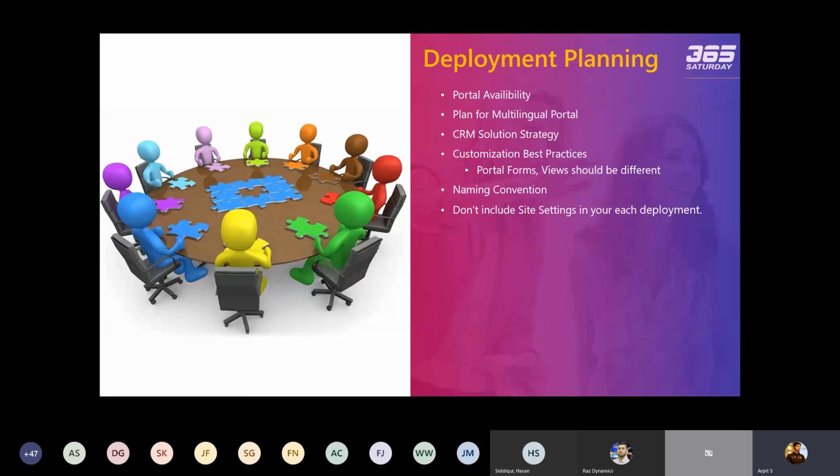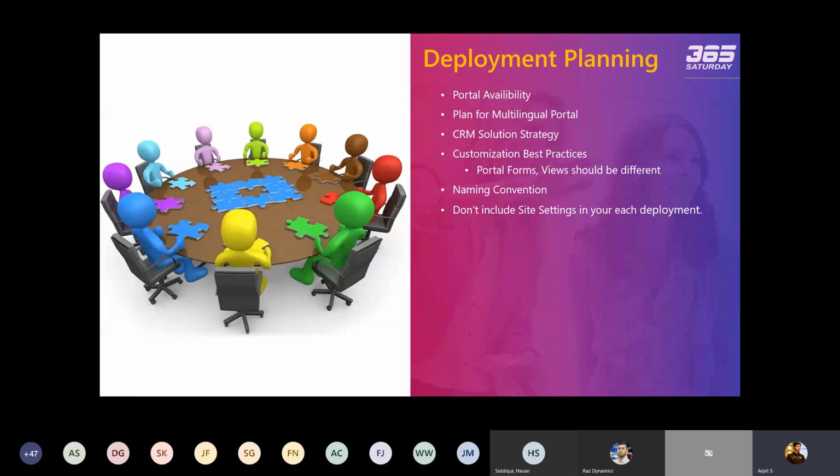Don't include site settings in each deployment. This is also very important because sometimes there might be some site settings which differ from organization to organization or instance to instance. Let's say I'm talking about Azure AD B2C authentication. If you have enabled Azure AD B2C authentication in your development instance or in your target instance, in that case your site settings will be different. Your names will be the same, but the values of the site settings will be different in the development and the production, or the development and the UAT instance.